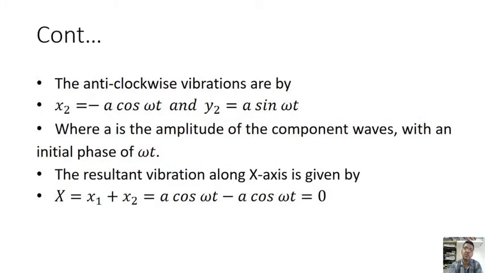In the anti-clockwise vibrations, x2 is equal to opposite directions, minus a cos omega t, and y2 is equal to a sin omega t, where a is the amplitude of a component wave with an initial phase of omega t. The resultant vibration along x-axis is given by clockwise and anti-clockwise, that is x is equal to x1 plus x2, that is equal to a cos omega t minus a cos omega t, that is equal to 0.